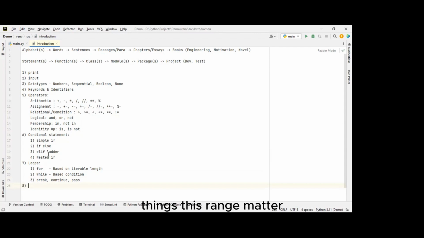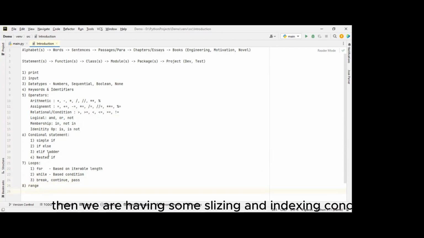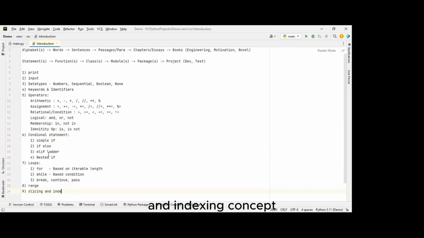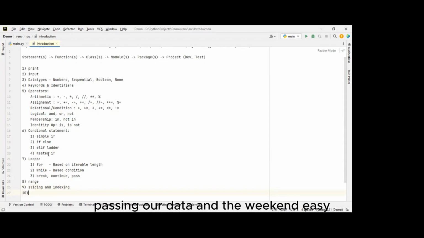This range method. Then we are having some slicing and indexing concepts. These two concepts play a major role in any real-time projects we are going to work on, big data science projects or big lower level accounts projects. Anywhere we are going to majorly use the slicing and indexing concept and the range concept. With their help, we can pass our data and easily get the expected results in our execution. Okay, so this is range and slicing and indexing, which we will learn.